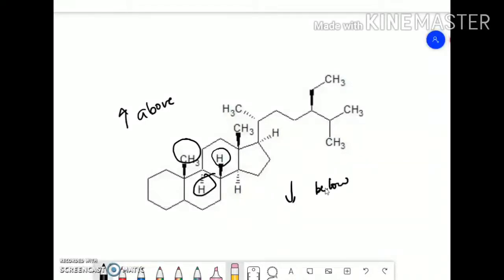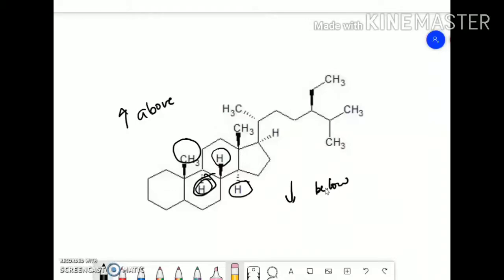Since it is a flat molecule like a page of a book, some of the substituents like the C18 and C19 methyl groups will be above the plane, and the hydrogen atoms attached here will be below the plane.